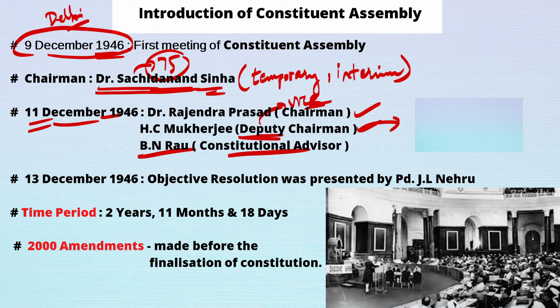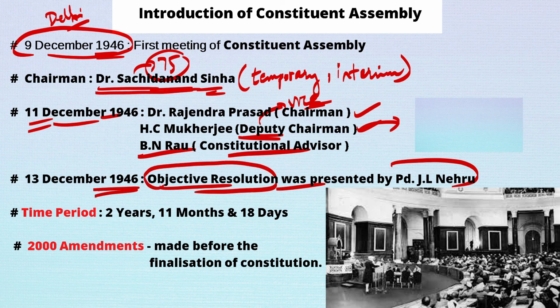Now, on 13th December, what happened? On 13th December of 1946, the objective resolution was presented by Nehru. Right? Objective resolution was presented by Nehru, and objective resolution simply means the summary of the upcoming Constitution of India. Right? It's just a summary of the upcoming Constitution of India, and the preamble of the Constitution was actually inspired from this objective resolution.